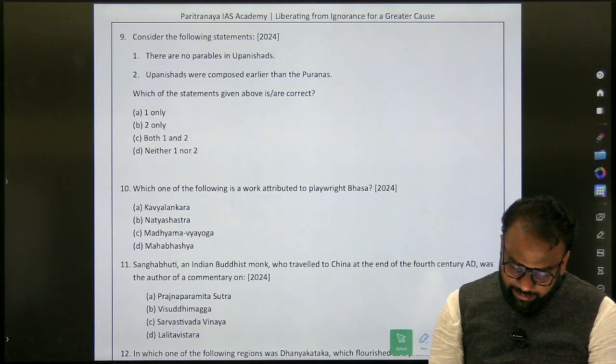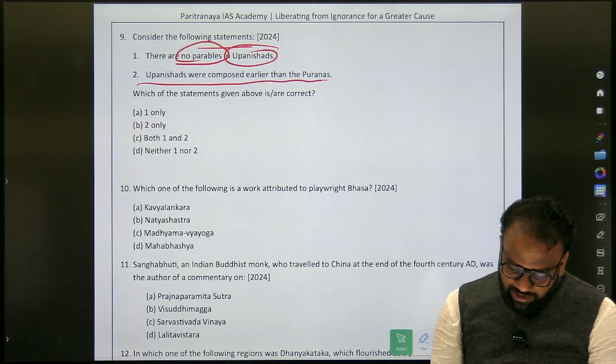Next, consider the following statements. There are no parables in the Upanishads. Upanishads were composed earlier than Puranas.